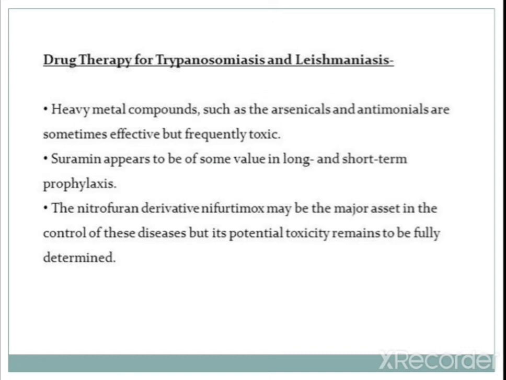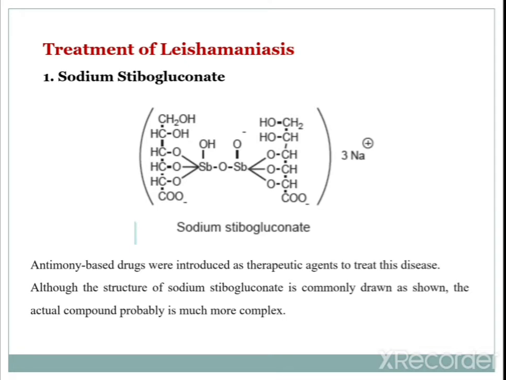Now, treatment of leishmaniasis in particular. Suramin sodium and nifurtimox, which we have already seen, are useful in both trypanosomiasis and leishmaniasis, so you can write in both cases. Again, for the treatment of leishmaniasis, the first drug is sodium stibogluconate.